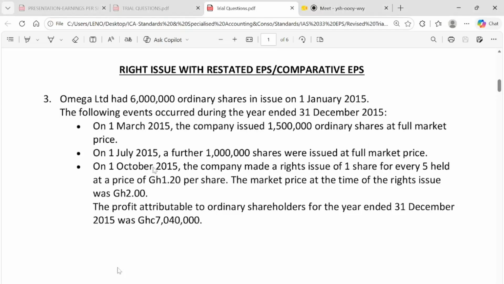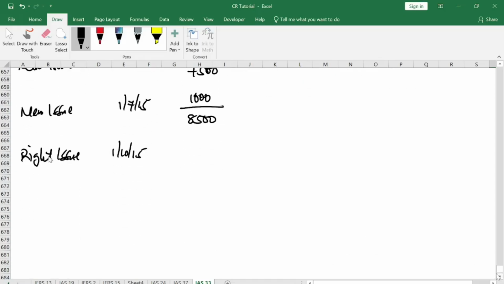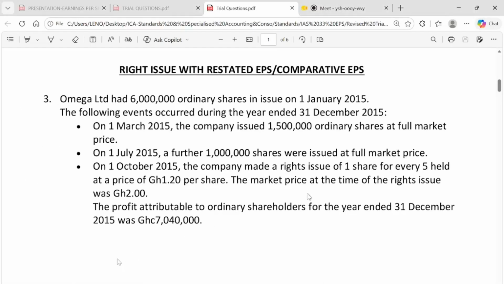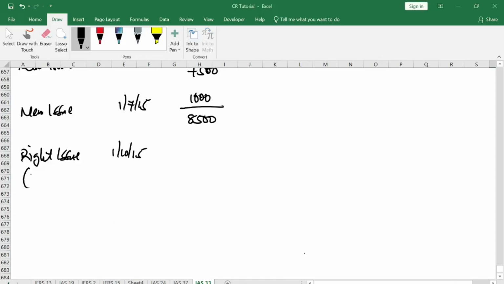Did they issue a share again? Yes, they did a rights issue on 1st October. So how much did they issue? The rights issue was 1 for 5. So for every 5 shares that you have, they'll give you 1 share.